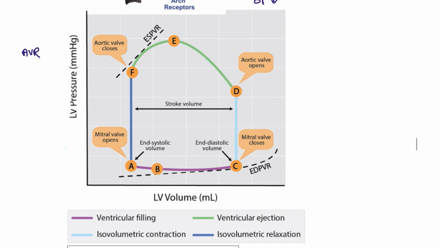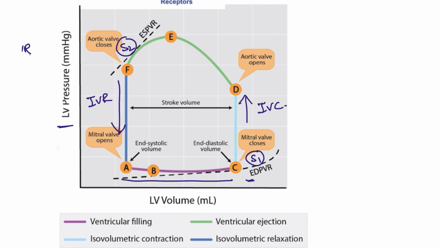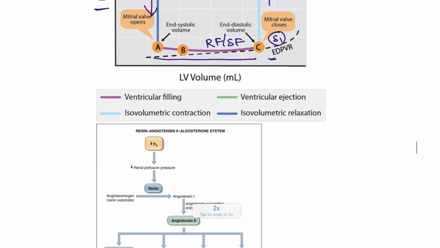Next, the pressure and volume graph. How are we going to remember? This is the pressure, this is the volume. If the pressure is dropping, this is the isovolumetric relaxation. If the pressure is increasing, this is the isovolumetric contraction. Where is the S1 seen, guys? This is the S1, and here this is the S2, right? So this means the volume is increasing. This is the rapid filling and the slow filling, right? This is where the ejection is seen. This is the rapid ejection, this is the slow ejection. These are the points that you have to take note of in the pressure and volume graph.